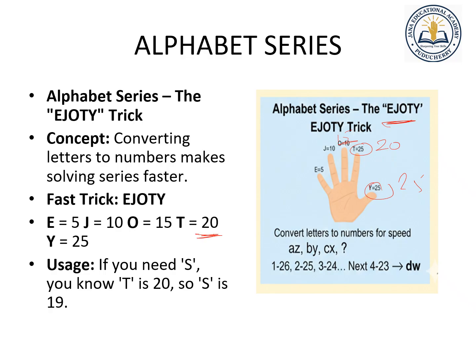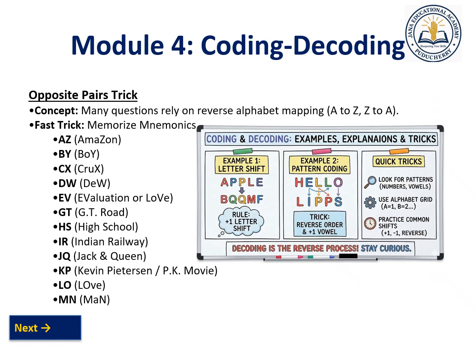So what is the alphabet before it? S. So it is nothing but 19. It is nothing but S, 19. Suppose if you give D, the number for that alphabet is nothing but 4. Like that, using the EJOTY method, you can easily find out the alphabet's equivalent number.